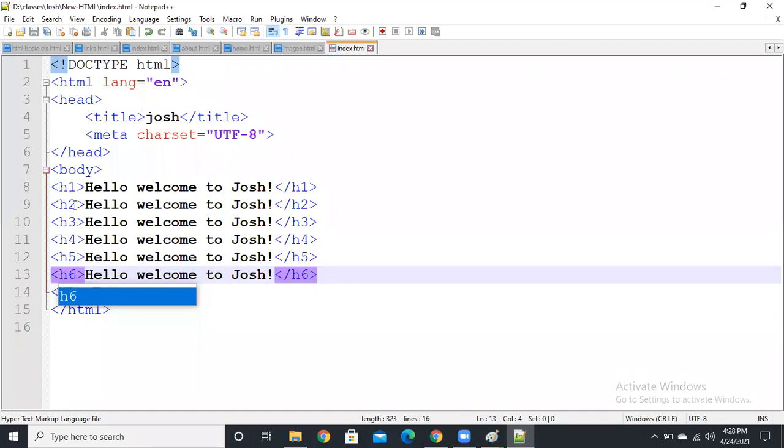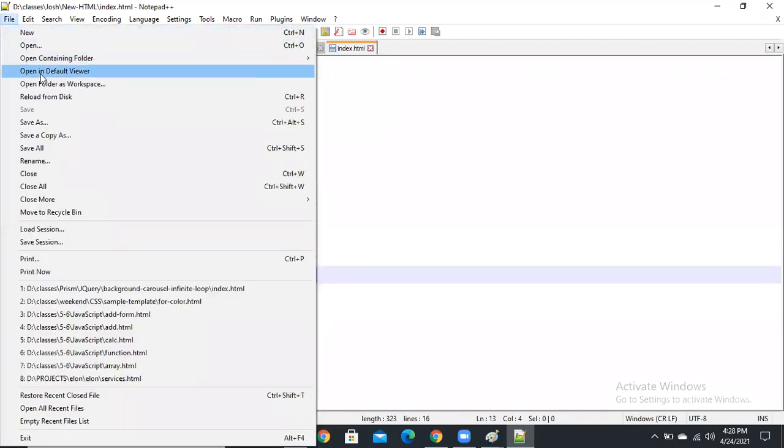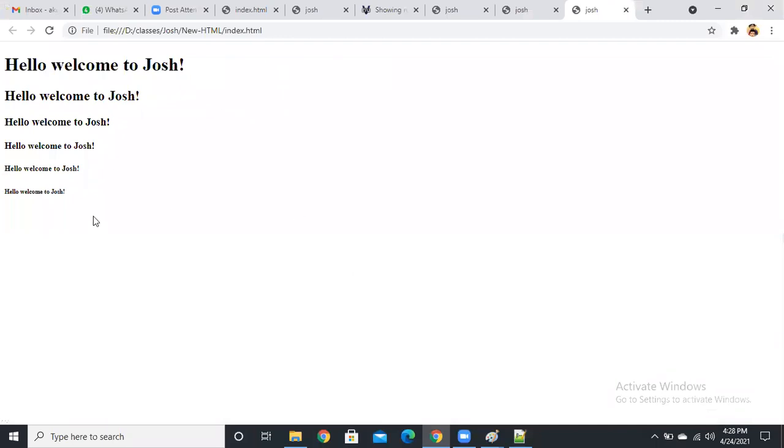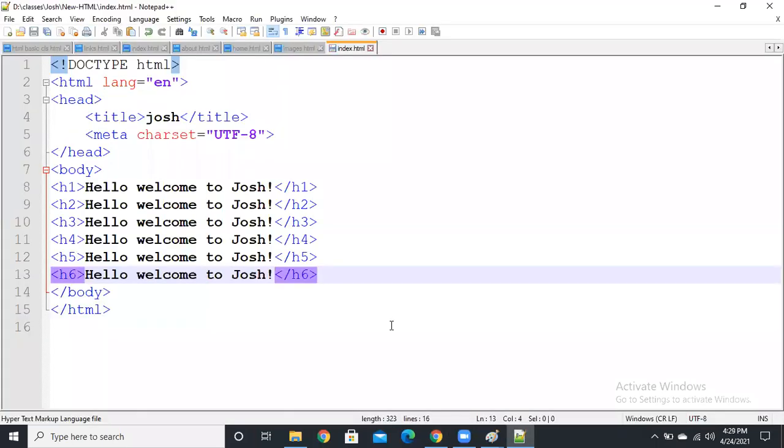So now I'm opening this. Here, as per the SEO rule, search engine optimization, in a single document we use only one H1. Remaining H2 or H3 up to H6, you can use any number of elements, not an issue.